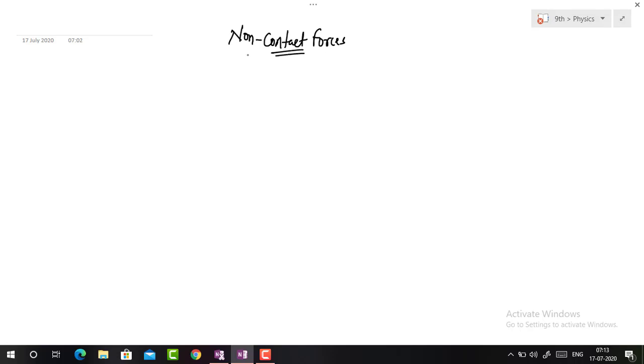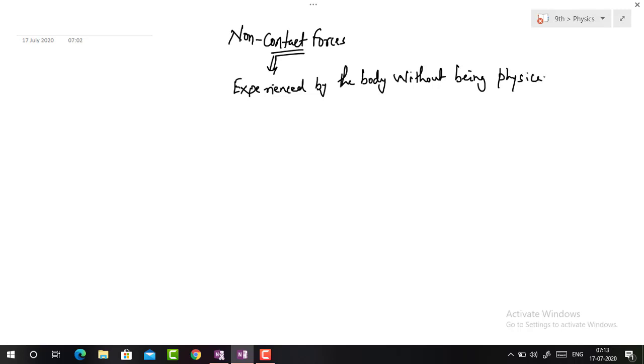Non-contact forces are those forces which are experienced by the body without being physically touched. So there are three types of non-contact force we need to learn.